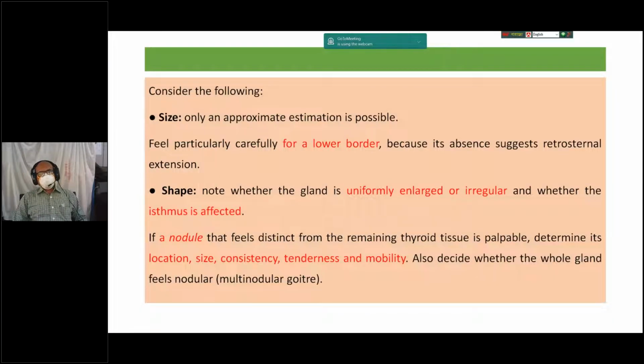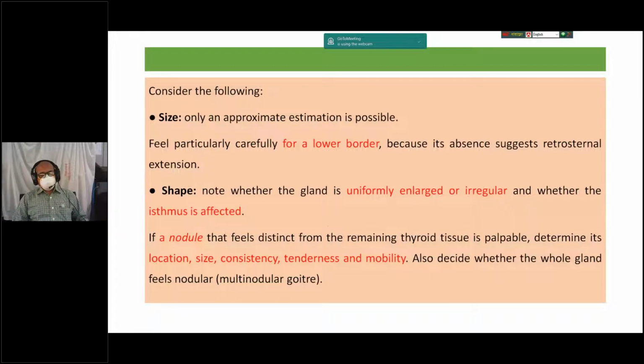What are the points to be noted during palpation of a gland or any organ? Size, shape, consistency, tenderness, mobility, location, etc. Initially, for size only an approximate estimate is possible. Feel particularly for the lower border, as its absence suggests retrosternal extension.